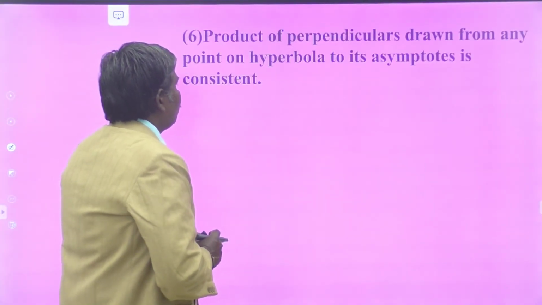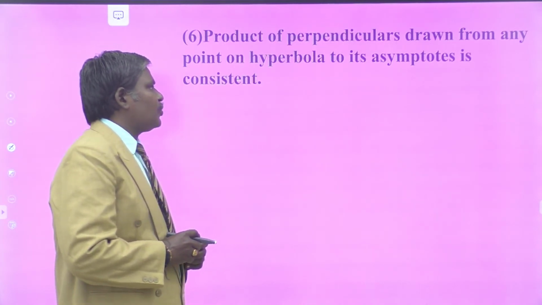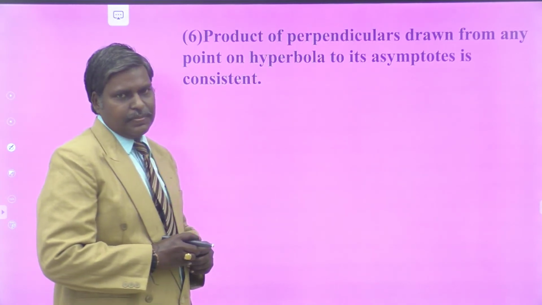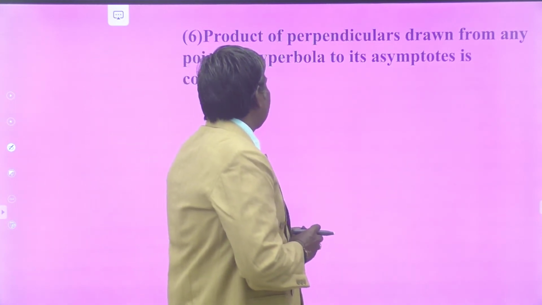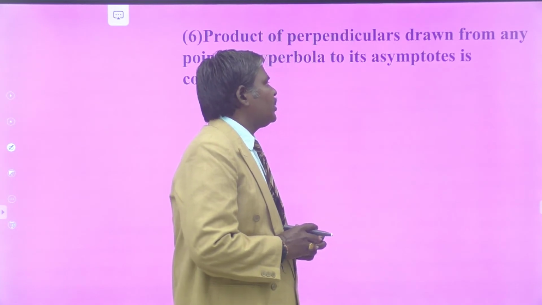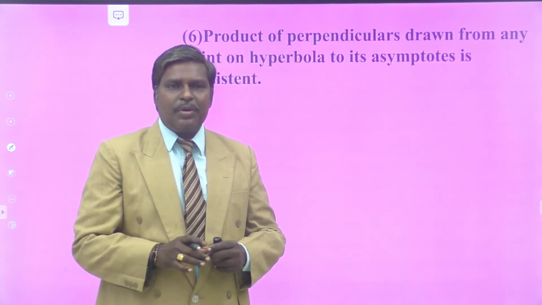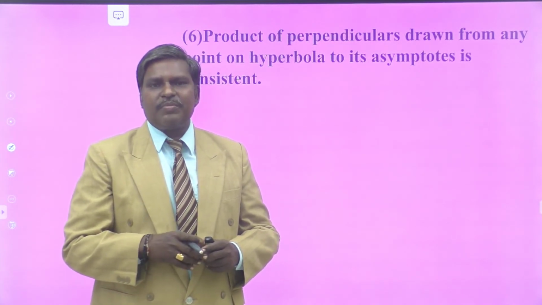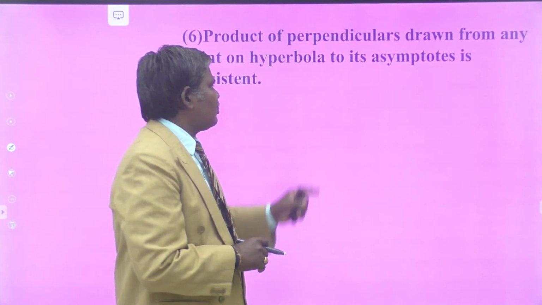Next property: the product of the perpendiculars drawn from any point on the hyperbola to its asymptotes is constant. What is that? The product of the perpendiculars drawn from any point on the hyperbola to its asymptotes is always constant. Take any point on the hyperbola, draw two perpendiculars from that point to the asymptotes, and multiply their distances; you get some constant.